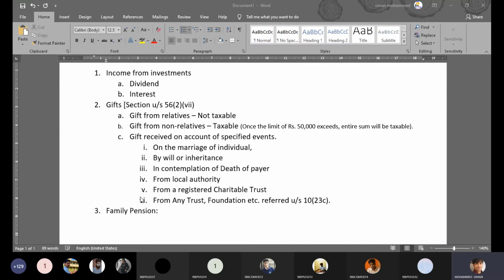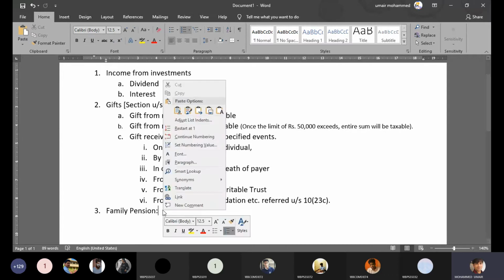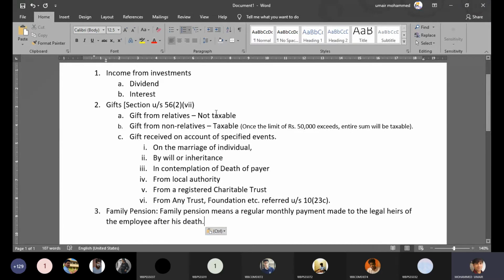It is not straight away taxable. For example, let's say the assessee has got 25,000 rupees family pension during the previous year. So the entire 25,000 is not taxable. We have to apply certain provisions because family pension is not fully taxable. Certain exemption is available. So what is the exemption amount and what is the taxable amount? In order to figure this out, we have to apply the provisions of section 57, subsection 2A. So when you apply the provisions, then you will come to know what is the taxable amount.